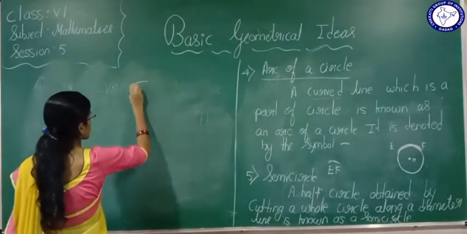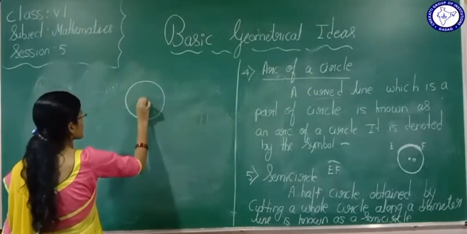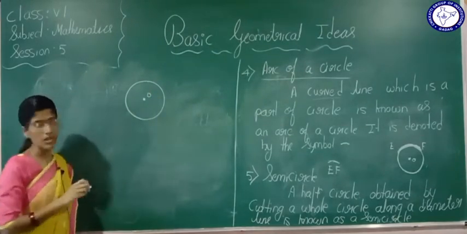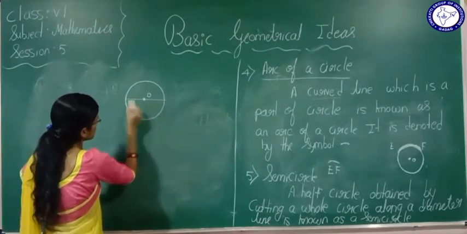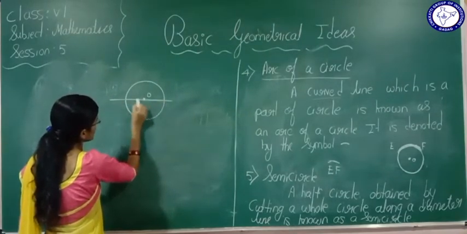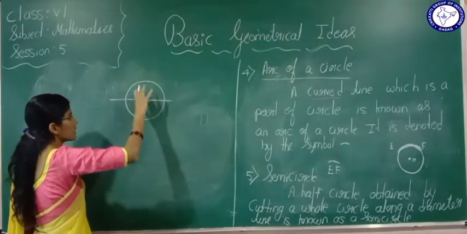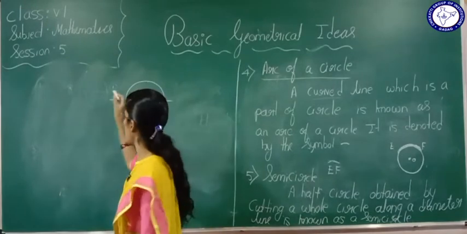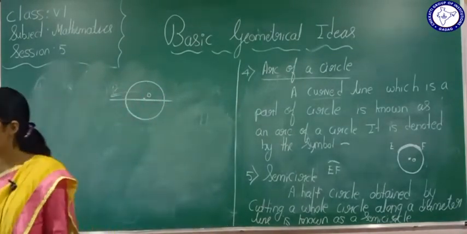Now see, this is a circle. A circle has a center O. Now see, this is a diameter, right? If I cut this circle along its diameter, what am I getting? Two equal half circles I am going to get, no? So these half circles, what are we going to call them? It is nothing but a semicircle.